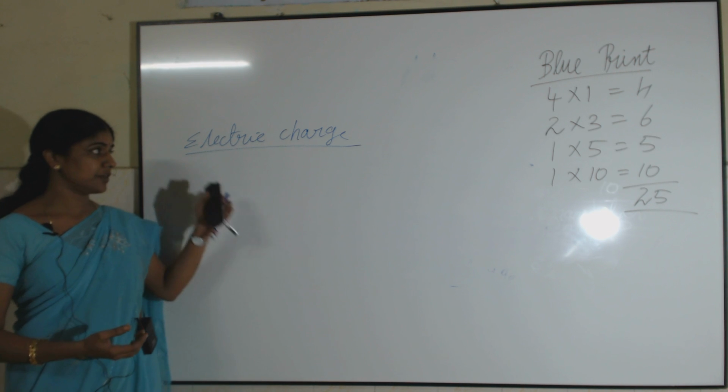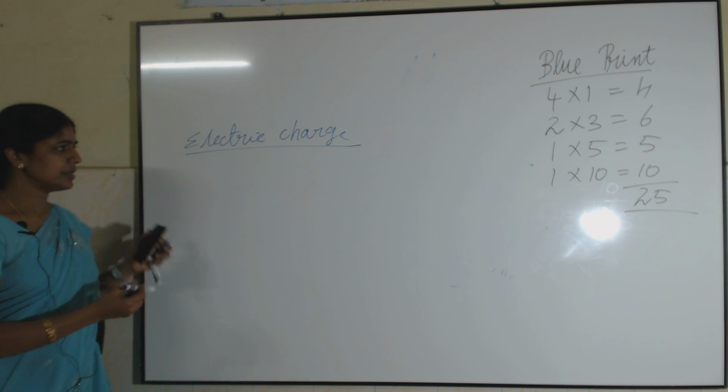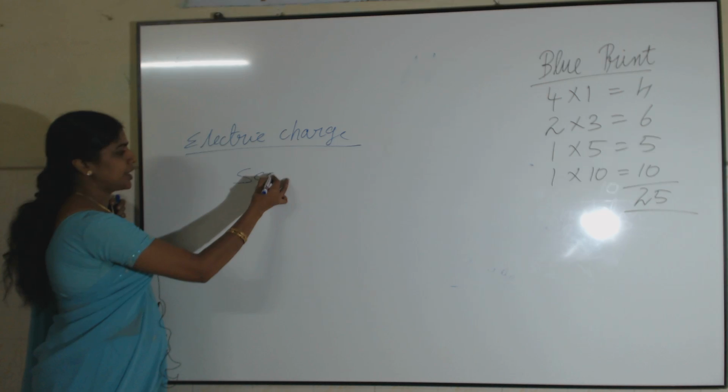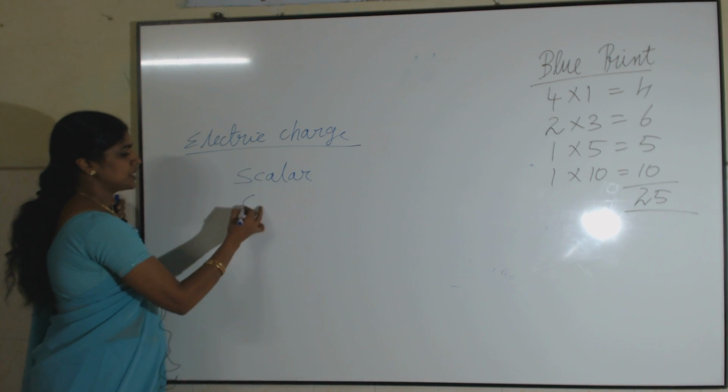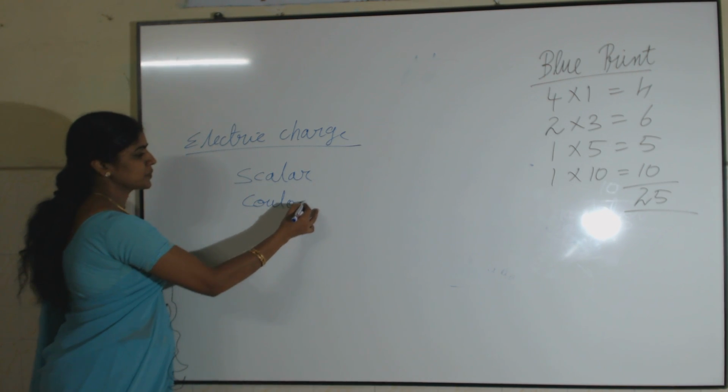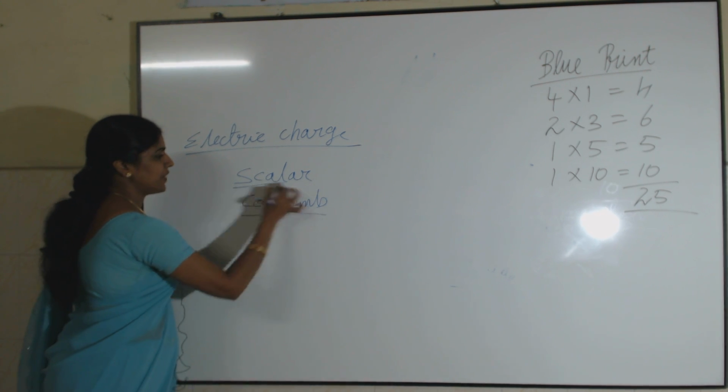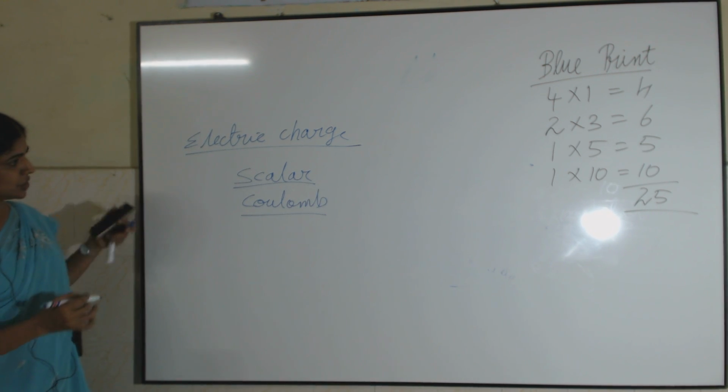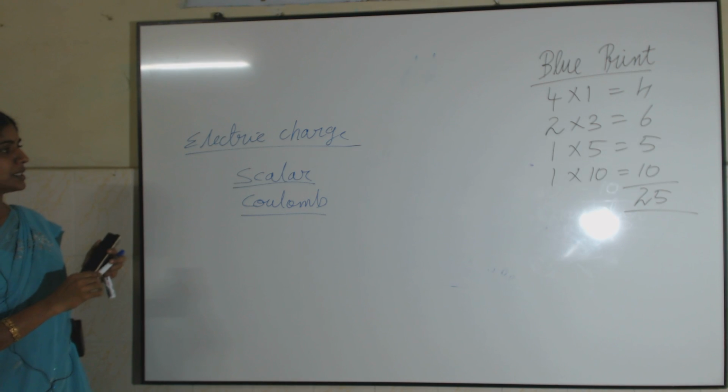In this way, I can define an electric charge. Electric charge is a scalar quantity. Its unit is coulomb.